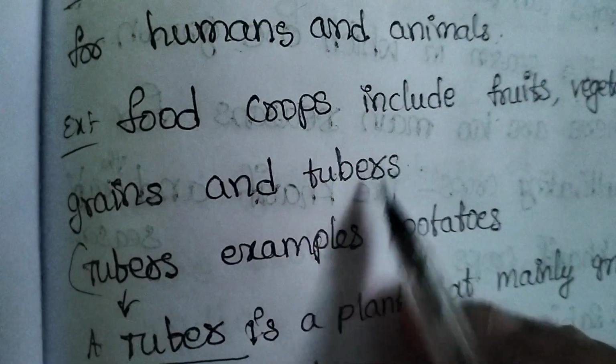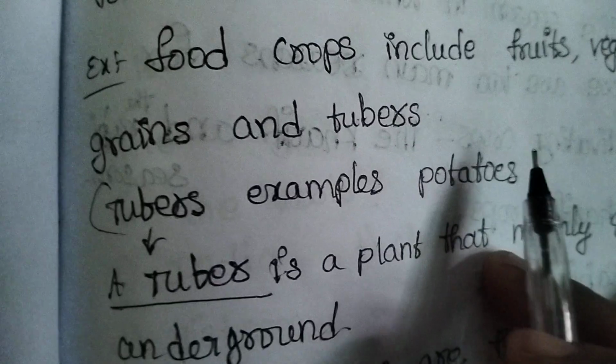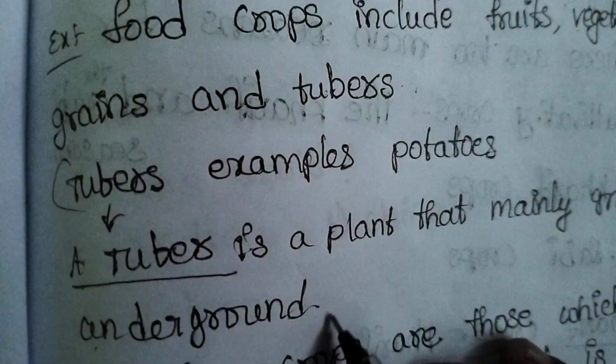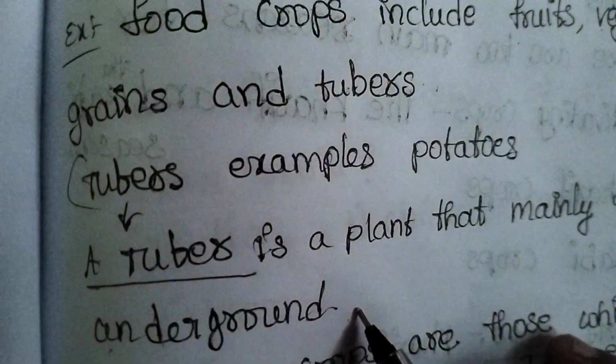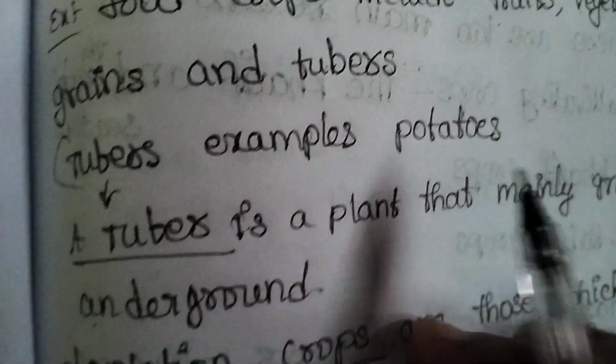An example of tubers is potatoes. A tuber is a plant that mainly grows underground.